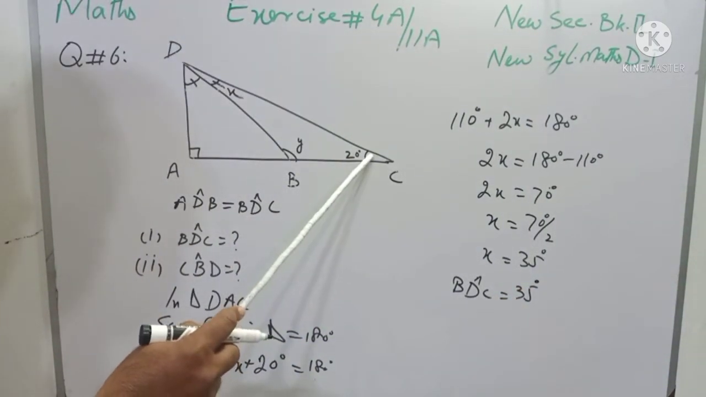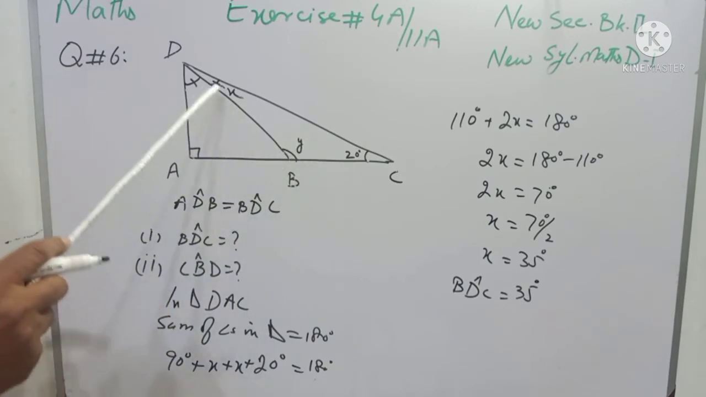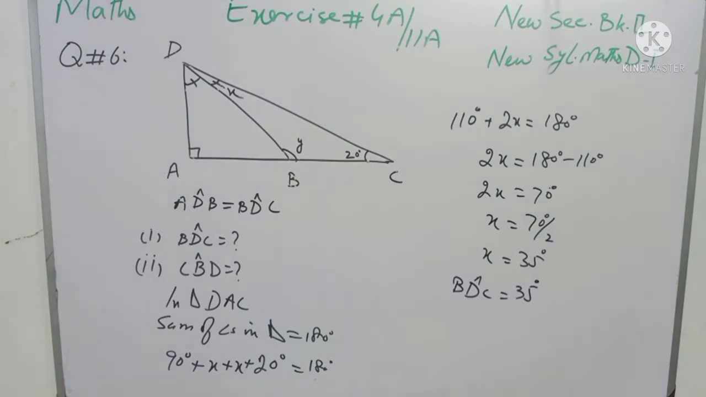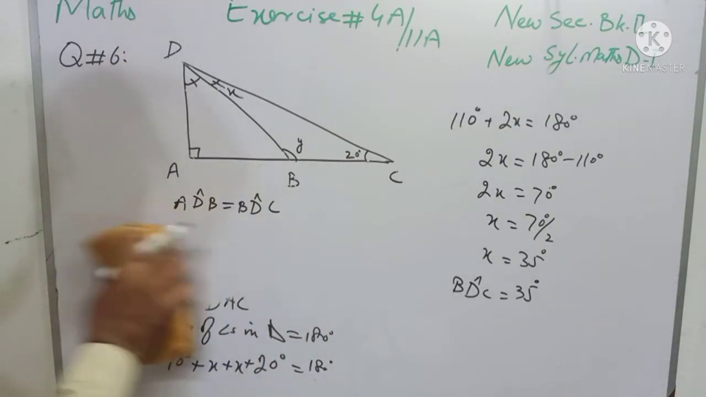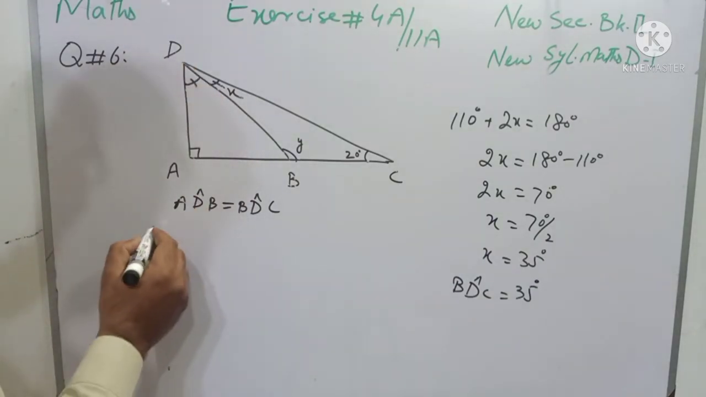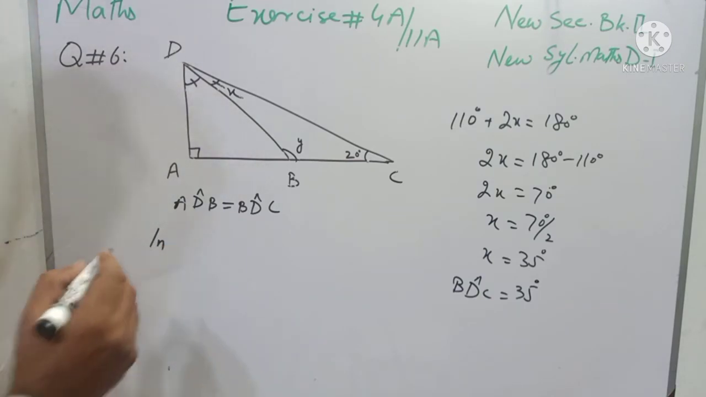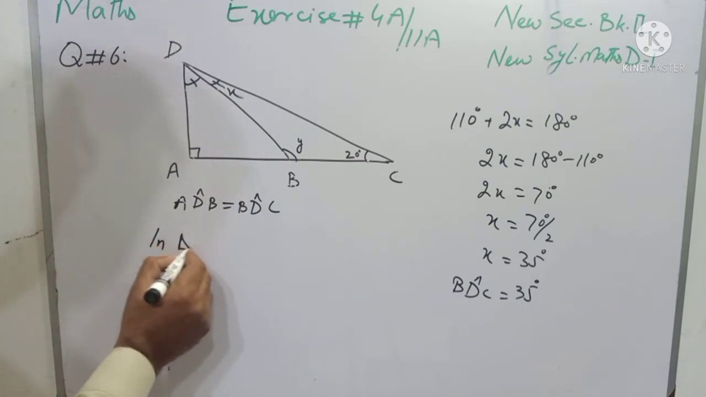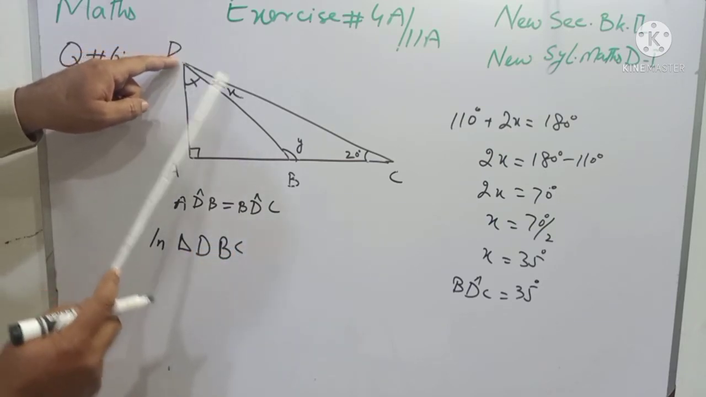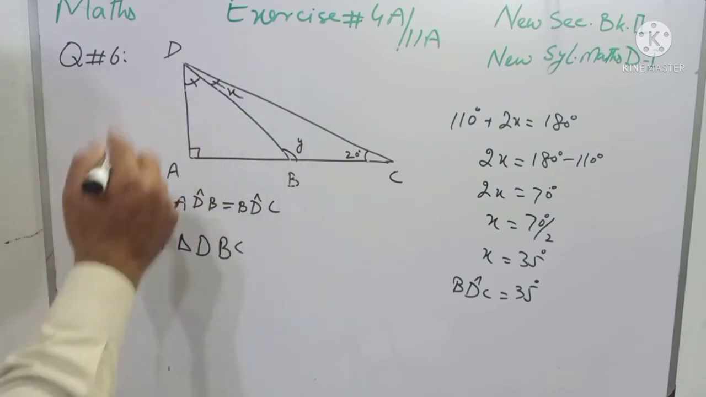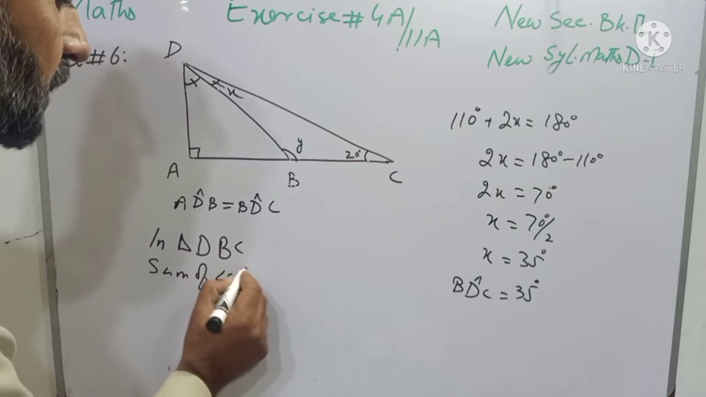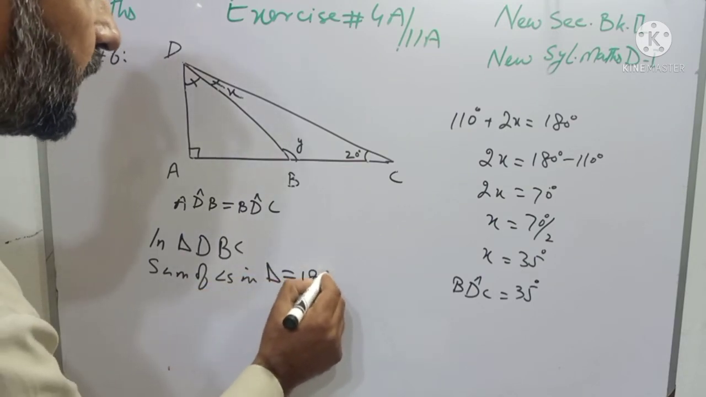Now students, we will discuss triangle DBC, in which angle X is given as 35 degree, and this angle is 20 degree, and Y we have to find. So again we will apply the same formula, that sum of angles in a triangle is equal to 180 degree. First I will indicate which triangle is being discussed, so it is written as in triangle DBC. I mean to say that now I am discussing this triangle DBC, and apply the same formula: sum of angles in a triangle is equal to 180 degree.